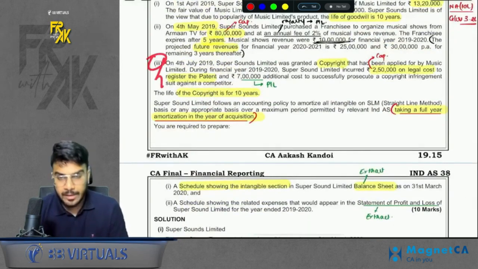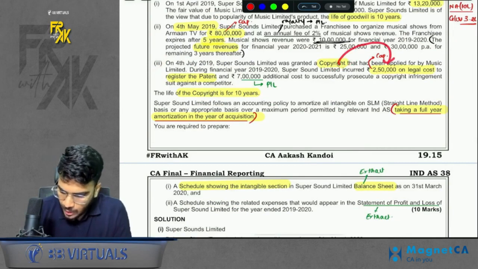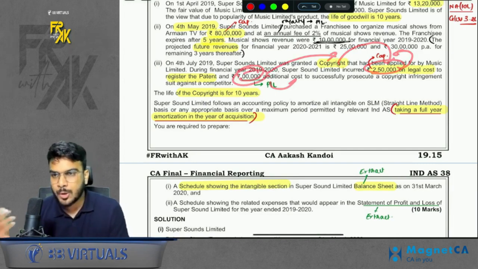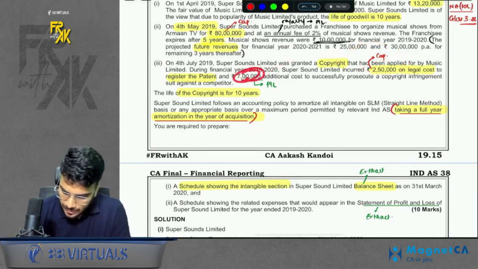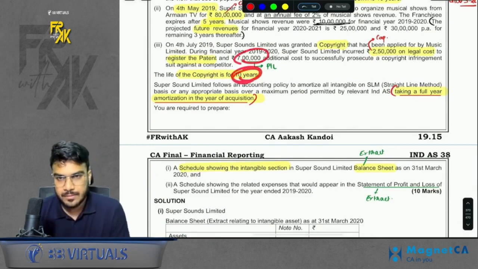Okay, then third case, you have a copyright. To register the copyright, you incur 2 lakh 50. You will capitalize it. But you also incurred some legal cost, not for the copyright itself. You incurred the legal cost to prosecute a copyright infringement against a competitor, right? So this 7 lakhs incurred to prosecute a copyright infringement will be transferred to profit and loss. Okay, copyright life is 10 years.